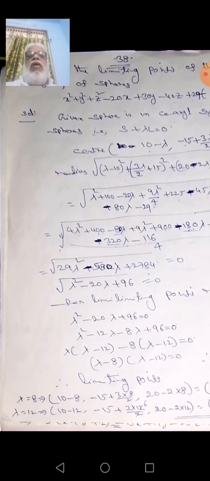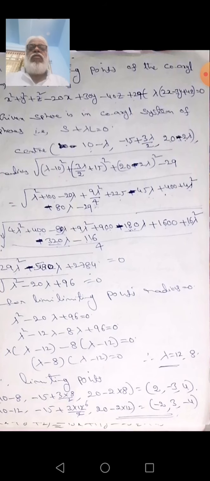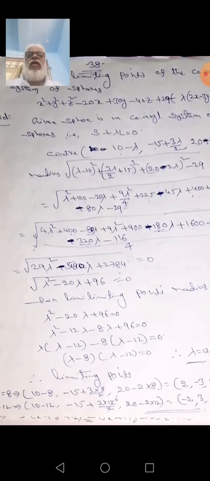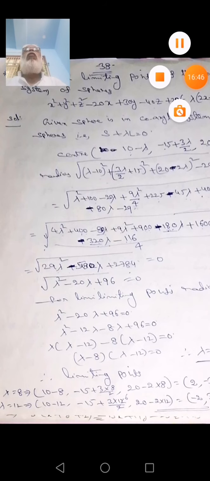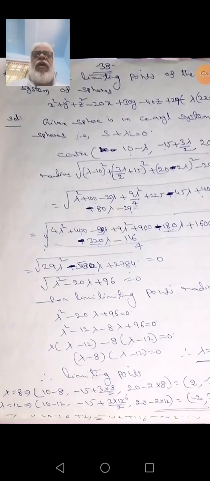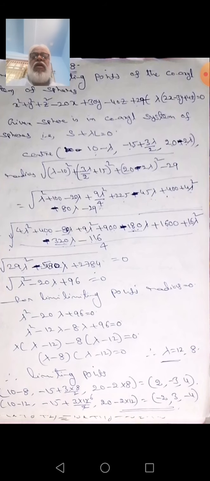Now see if there is another process. Directly here they give: find the limiting points of the sphere x square plus y square plus z square minus 20x plus 30y minus 40z plus 29 plus lambda of (2x minus 3y plus 4z) is equal to 0.